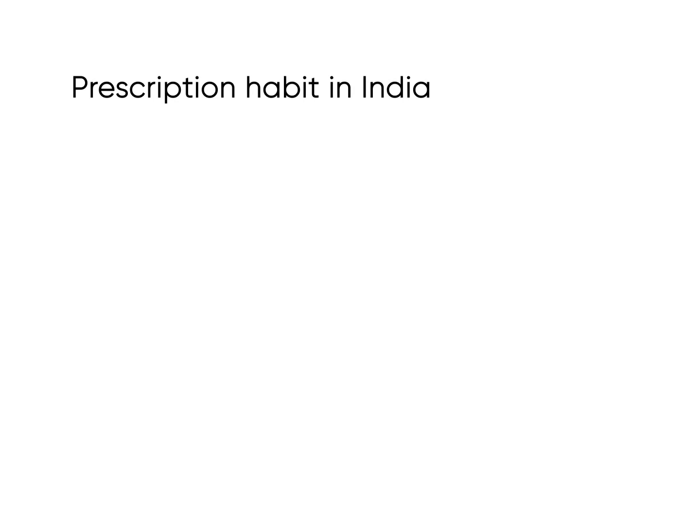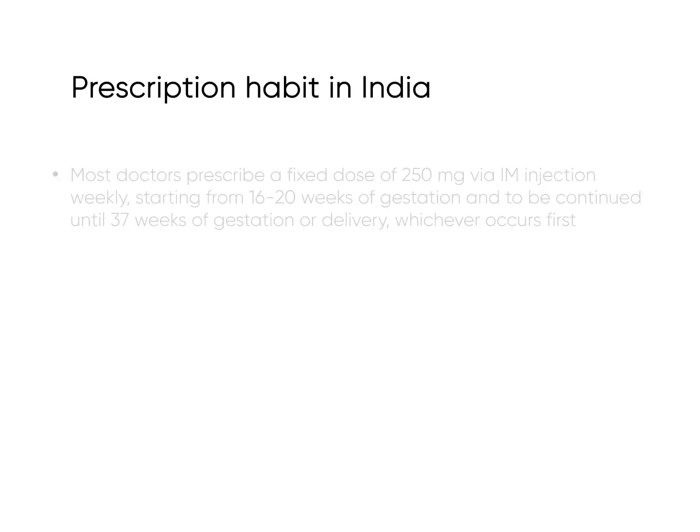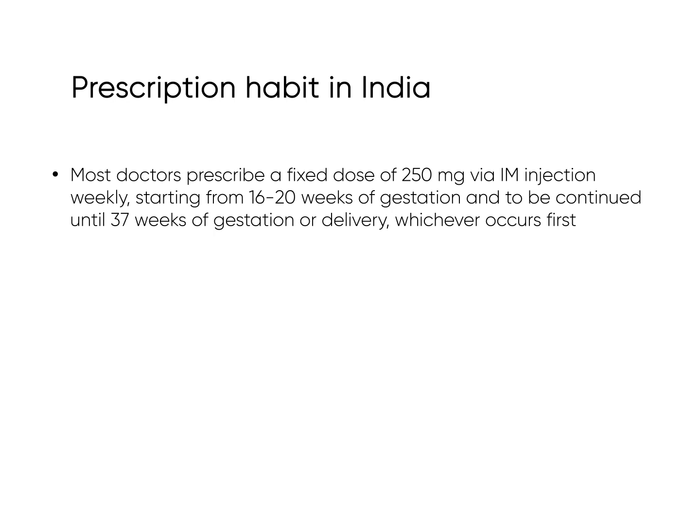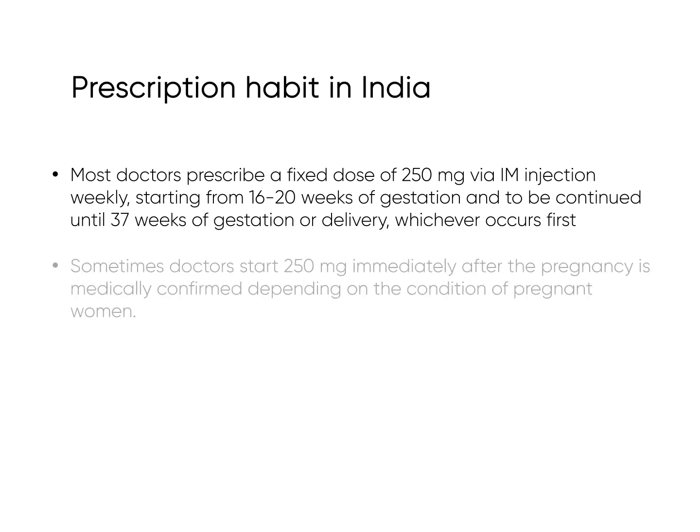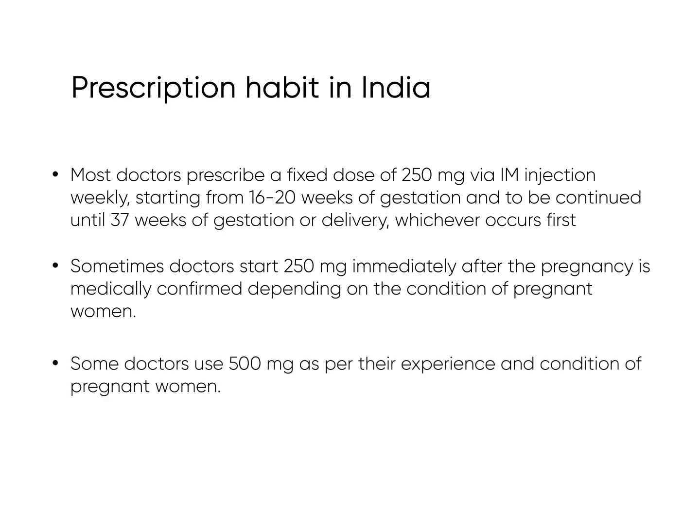Prescription habit in India is different from the guidelines. Most doctors prescribe a fixed dose of 250 mg via intramuscular injection weekly, starting from 16 to 20 weeks of gestation and to be continued until 37 weeks of gestation or delivery, whichever occurs first. Sometimes doctors start 250 mg immediately after the pregnancy is medically confirmed, depending on the condition of pregnant women. Some doctors use 500 mg as per their experience and condition of pregnant women.